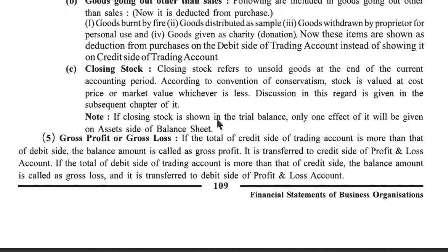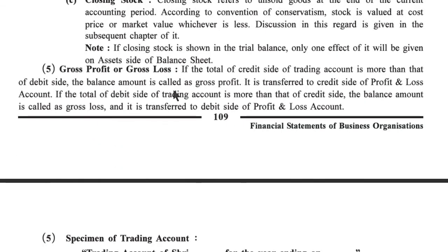If closing stock is shown in the trial balance, only one effect of it will be given on the asset side of a balance sheet. If there is an adjustment, then two entries are there. But if in a trial balance closing stock is given, then only one entry. We have to show this closing stock in a balance sheet asset side.